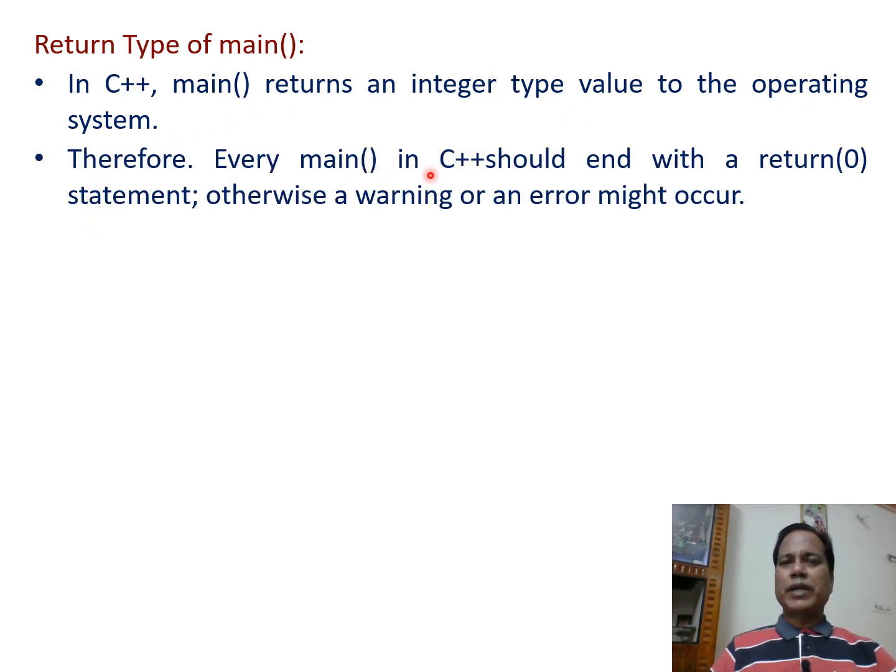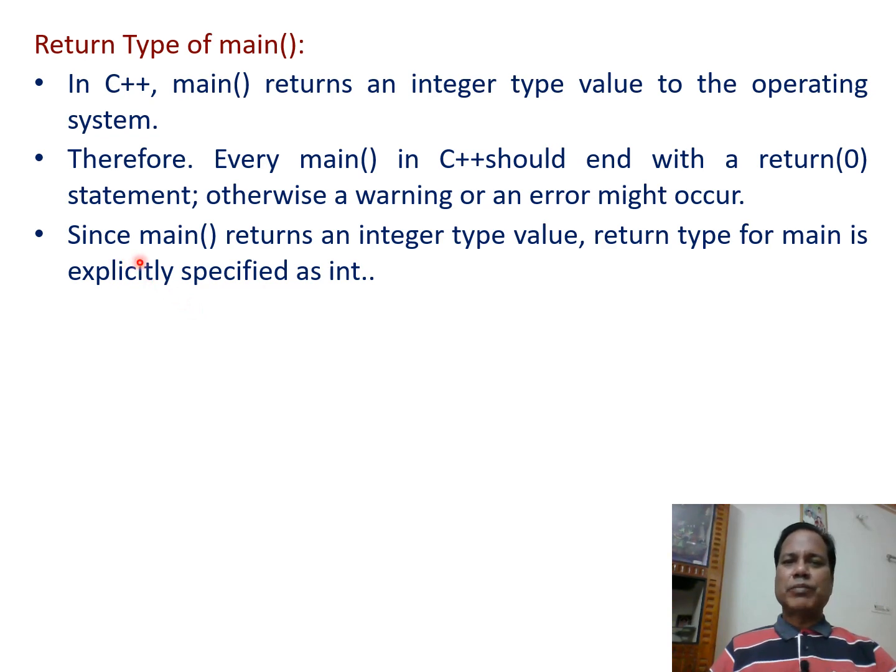Therefore, every main in C++ should end with a return 0 statement. Otherwise, a warning or an operating error might occur. Since main returns an integer type value, the return type for main is explicitly specified as int.